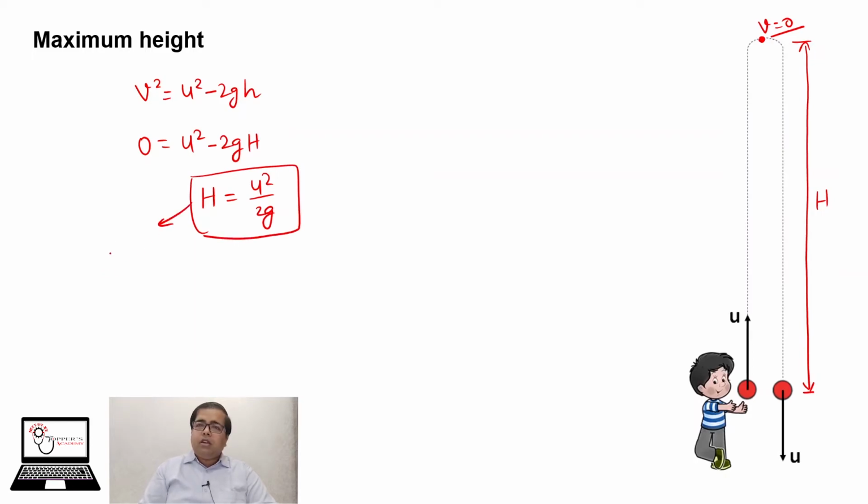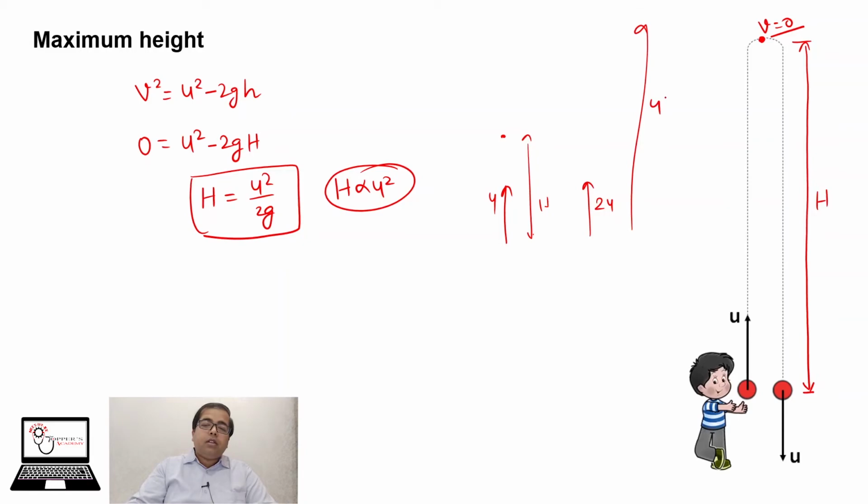This is your maximum height, and here we can see H is proportional to u square. That means, suppose if you throw with velocity u and it goes to height H, and if you throw with 2u, it will go to 4H. Hence H is directly proportional to the square of the velocity. We can also say maximum height depends upon the square of velocity.